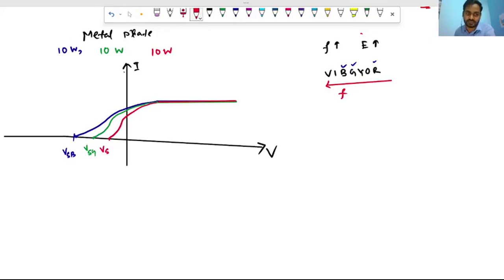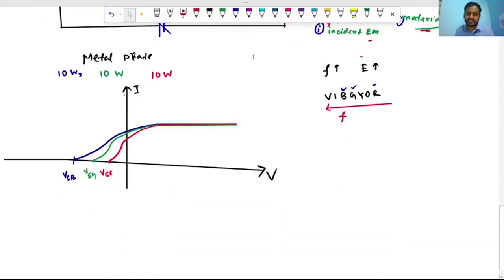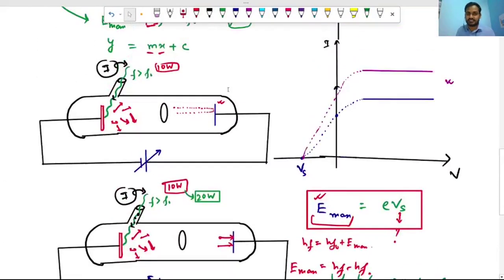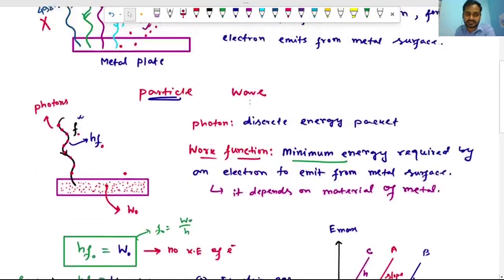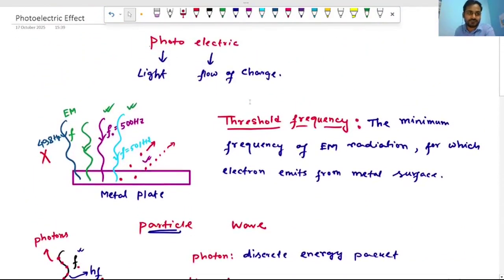That will be the stopping potential for the red. So stopping potential depends on the incident light as well as the material, and the saturation current depends on the intensity only. Here the intensity was doubled from 10 to 20, so the saturation current was doubled. Okay, so I hope the photoelectric current is clear to you.